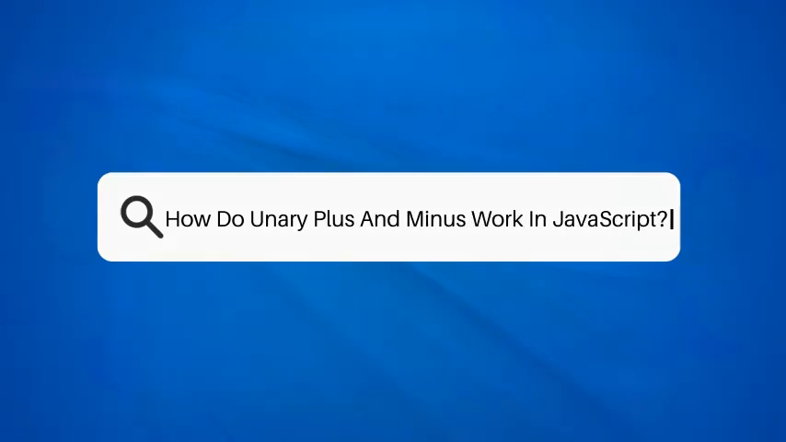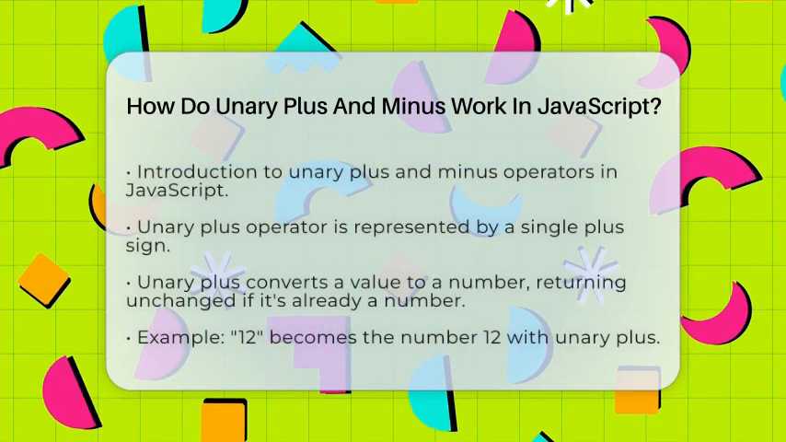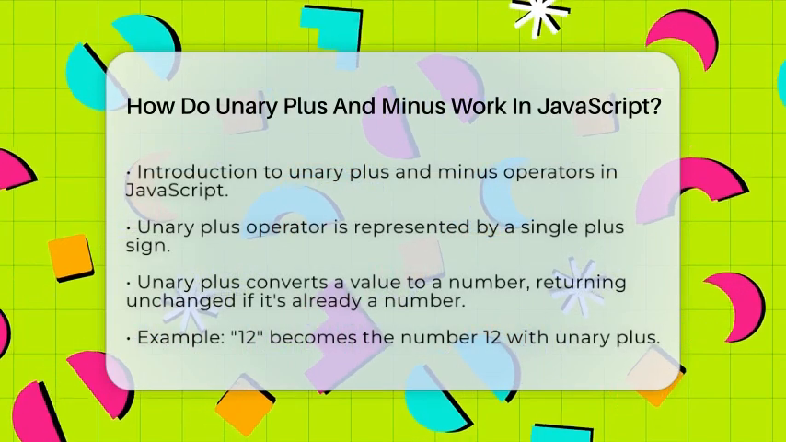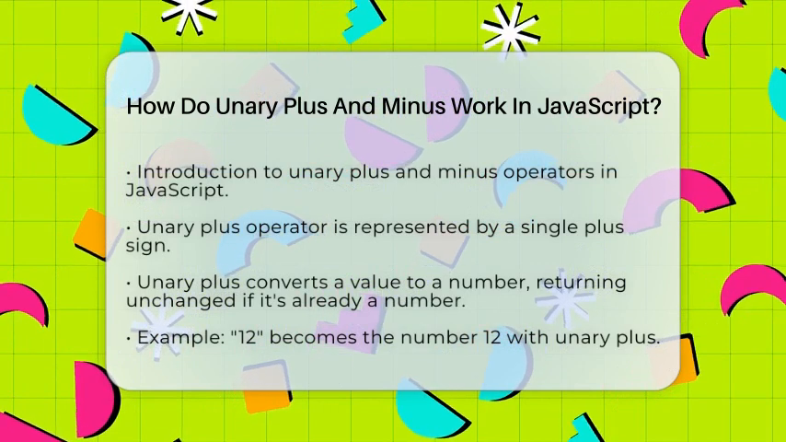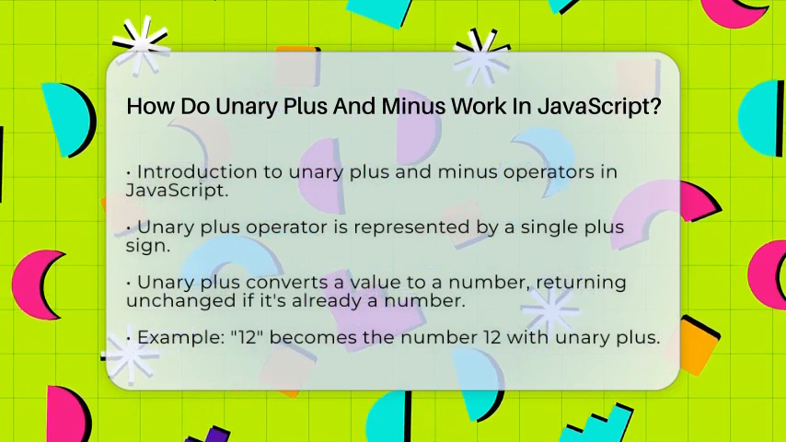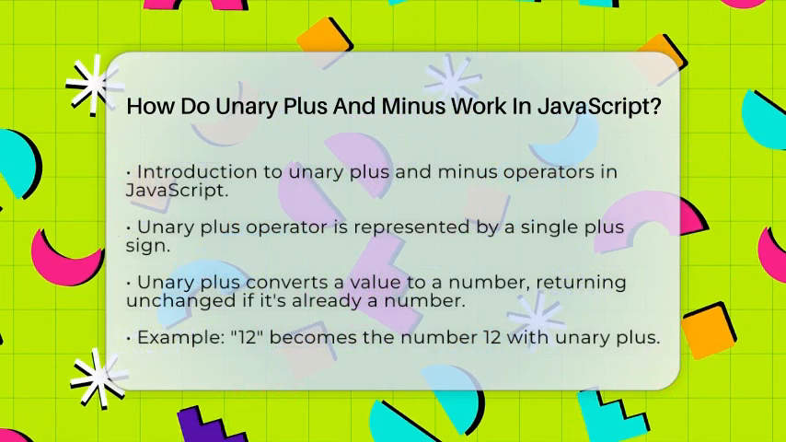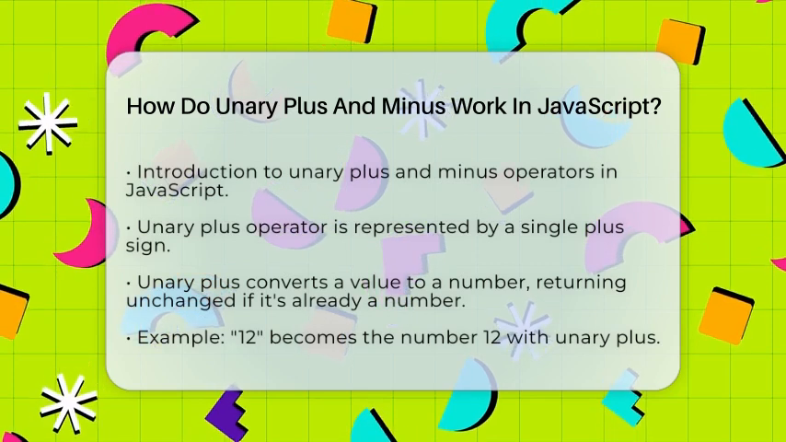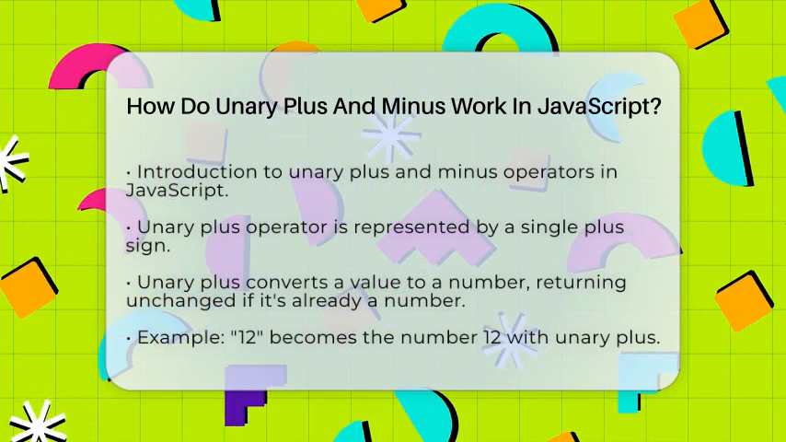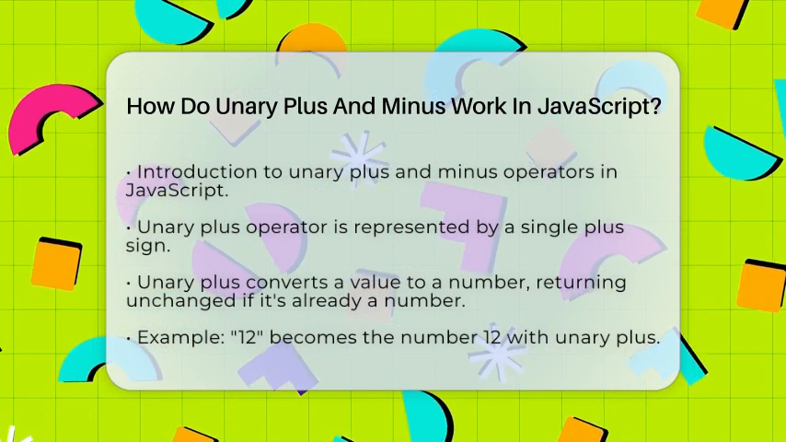How do unary plus and minus work in JavaScript? Have you ever wondered how JavaScript handles numbers, especially when it comes to converting different types of values? Let's break down the unary plus and minus operators, which are essential tools in JavaScript for managing numbers.